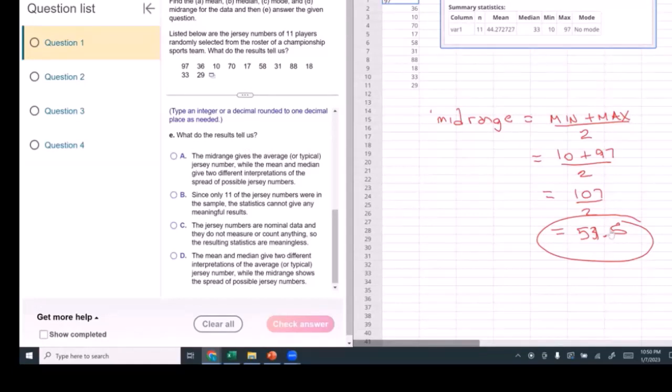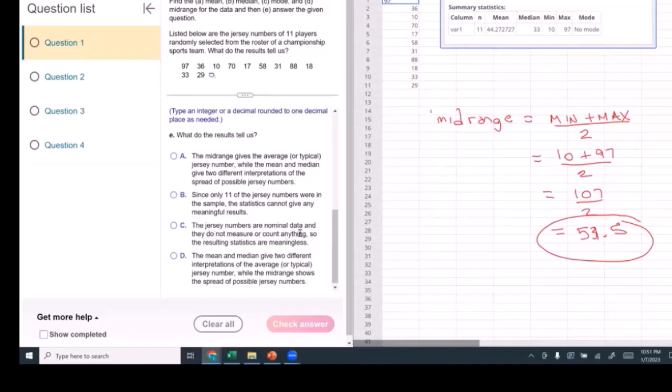It tells us nothing. The mid-range gives the average or typical jersey number? No. Since only 11 of the jersey numbers were in the sample, the statistic cannot give any meaningful results. Well, I'll go with the second half of that sentence, but it's not the reason why. The jersey numbers are nominal data and they do not measure or count anything.